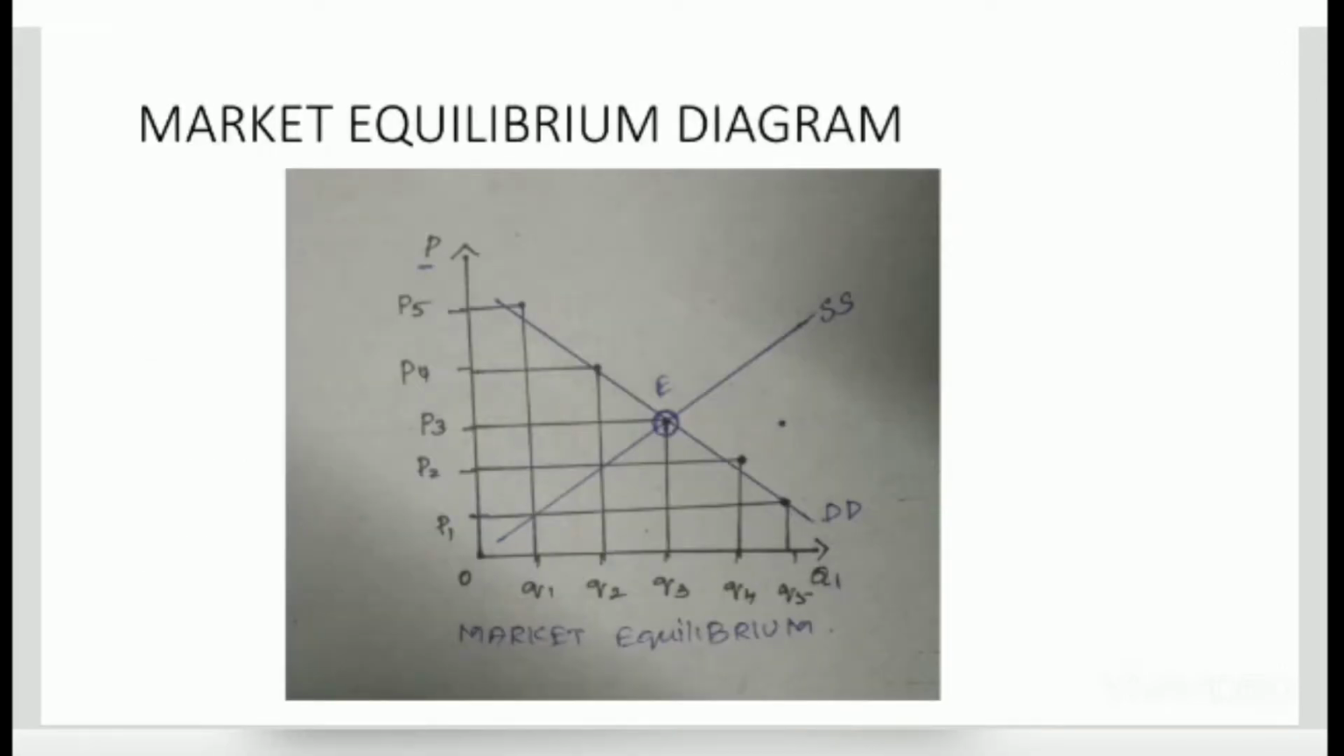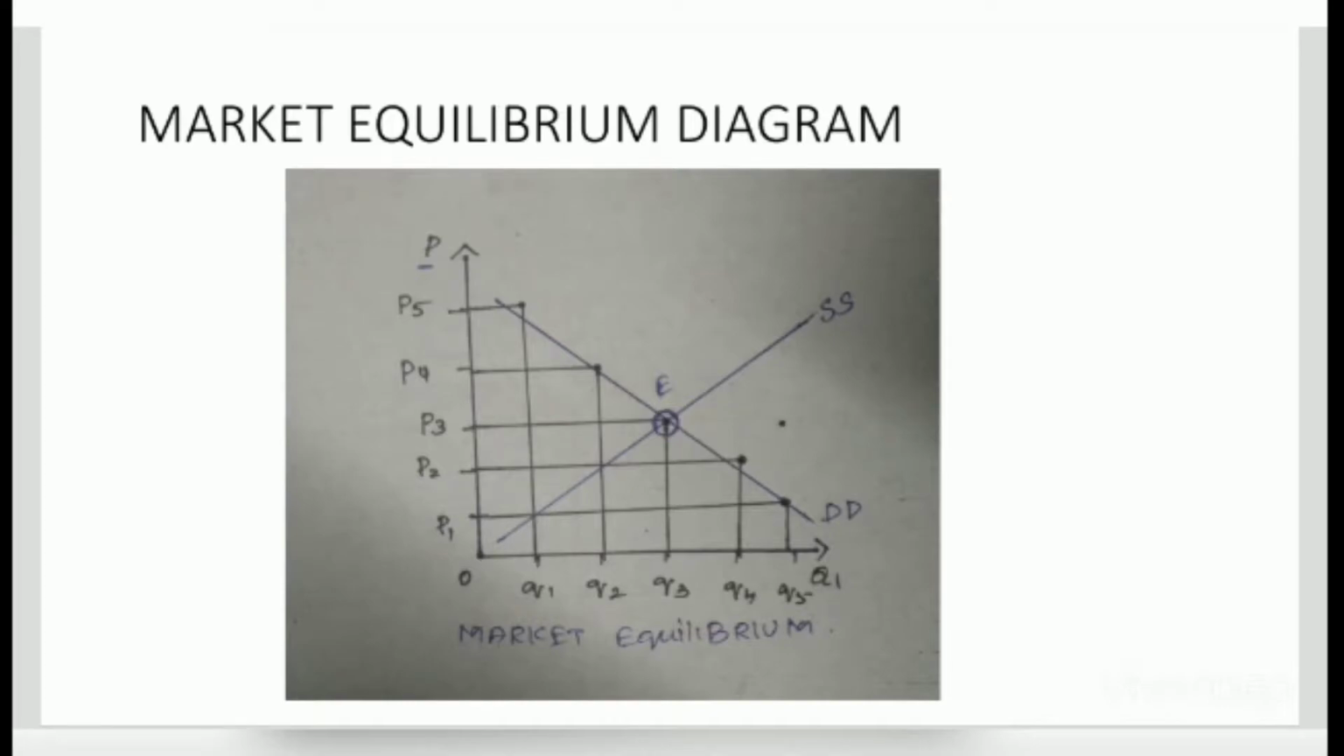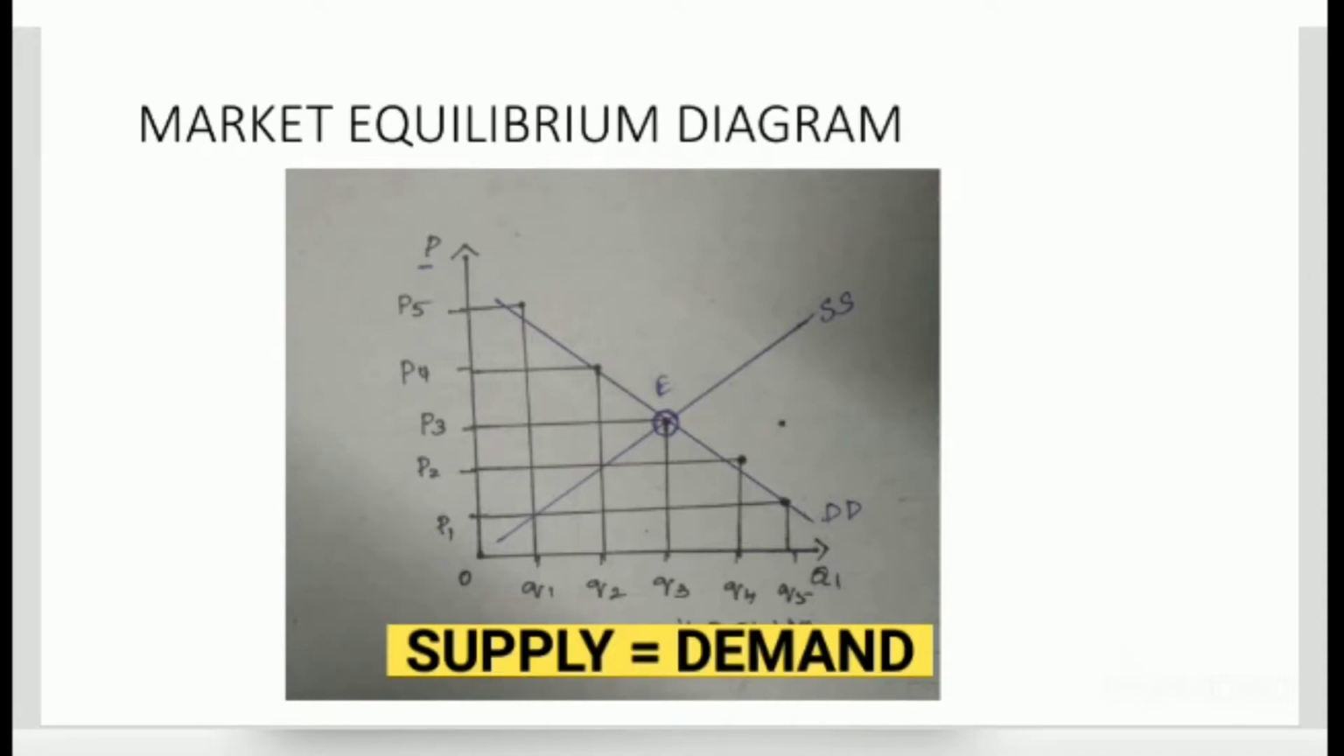This diagram is illustrated with the x-axis as quantity, that is supply, and the y-axis as price, that is demand. Here you can see the point E where the supply curve and demand curve intersect each other at the level of P3, Q3. It means at this quantity Q3 and price P3, the market attains equilibrium, that is supply is equal to demand.